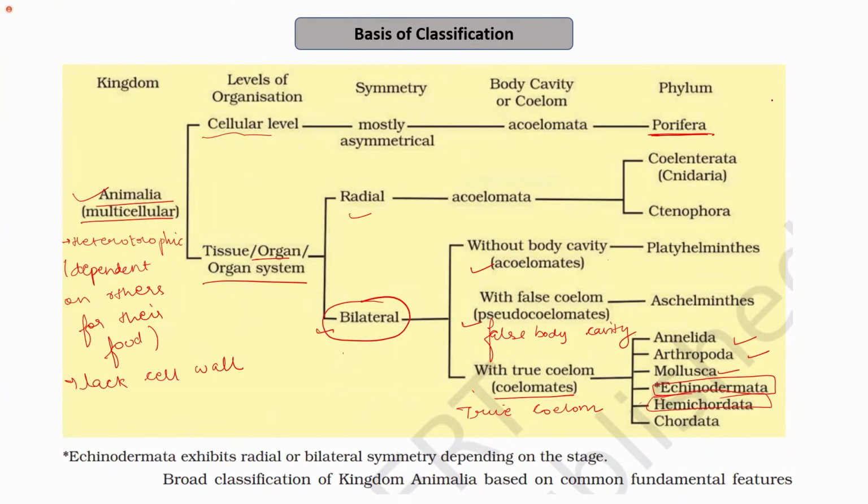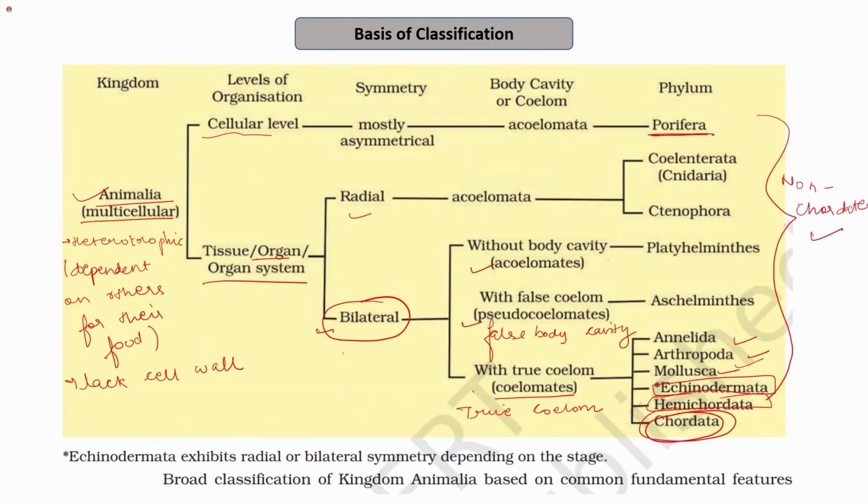With this, we will finish the non-chordate part. And then from the next lecture, we will start with the chordates, and we will learn what the differences are between the non-chordates and chordates.